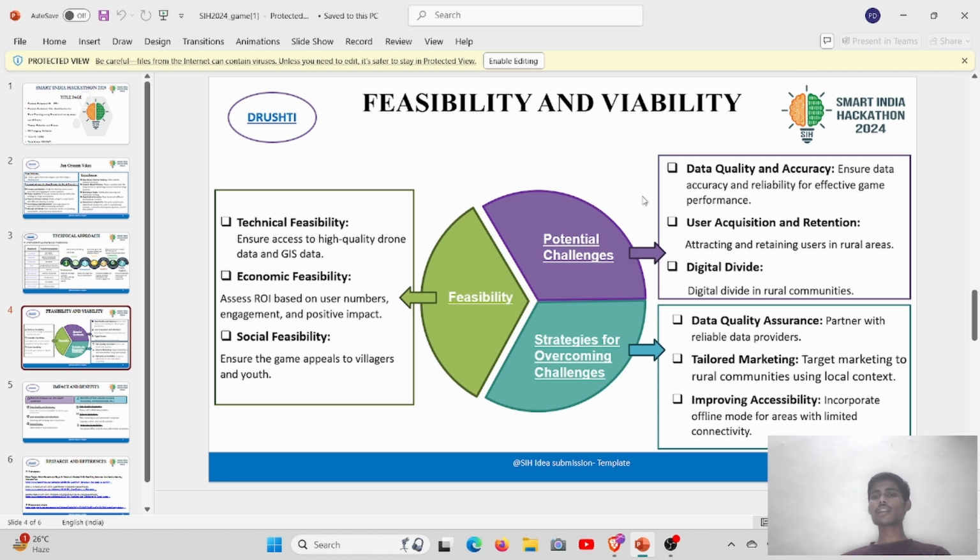Potential challenges are data quality and accuracy. The data which we will be collecting through different sources should be authentic and clean. It should not be manipulated. So to solve it, we will be making partnerships with reliable data providers which can be trusted. Another challenge is user acquisition and retention: attracting and retaining users in rural areas can be a potential threat. So we will target marketing to rural communities using local outreach. For the digital divide in rural communities, we will incorporate an offline mode for areas with limited connectivity.